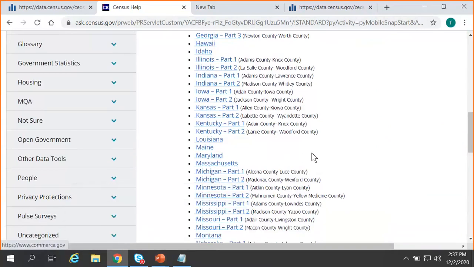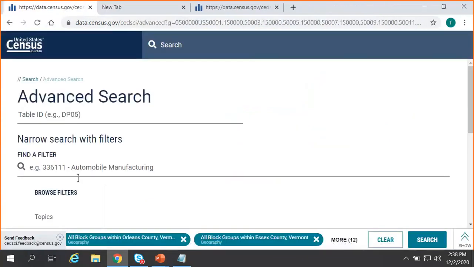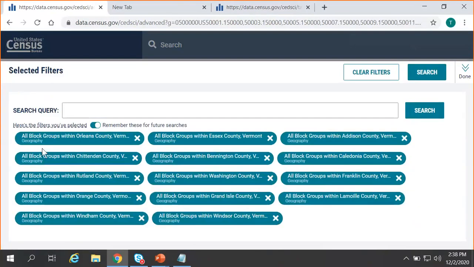And for this final example, I just want to look at data for Vermont. So I'm going to map out median age for Vermont, all block groups in Vermont. So I see Vermont, I'll go ahead and click that. And this takes me to data.census.gov. I can see there's some filters at the bottom, and it's giving me data geography selection for all block groups within each of the 14 counties in Vermont.